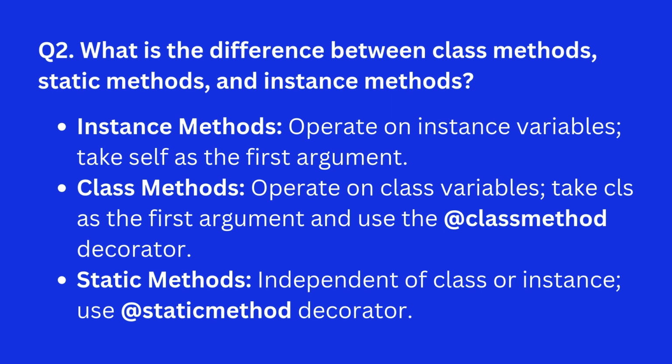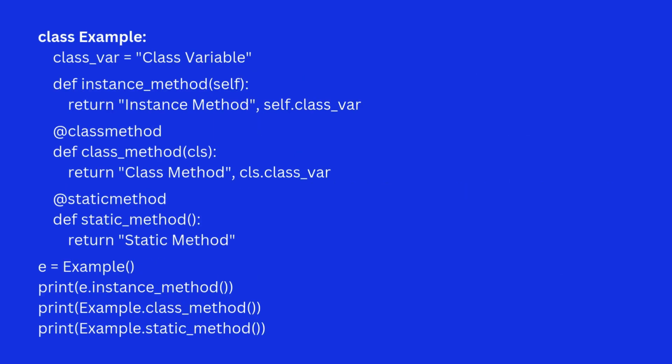Question 2. What is the difference between class methods, static methods, and instance methods? Answer. Instance methods operate on instance variables, take self as the first argument. Class methods operate on class variables, take cls as the first argument, and use the @classmethod decorator. Static methods, independent of class or instance, use the @staticmethod decorator. Example.